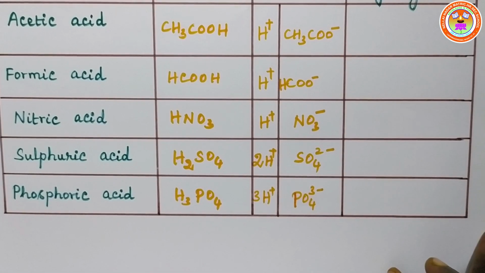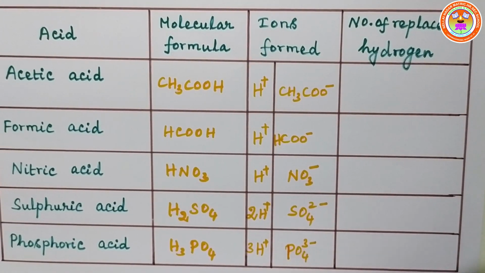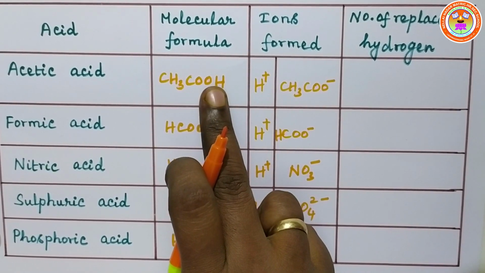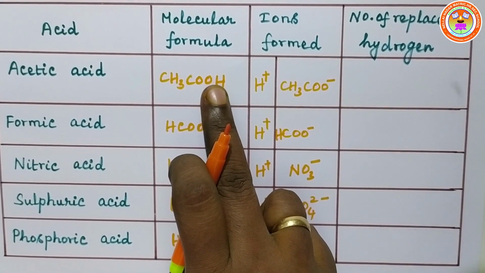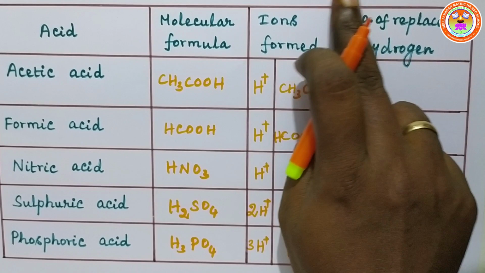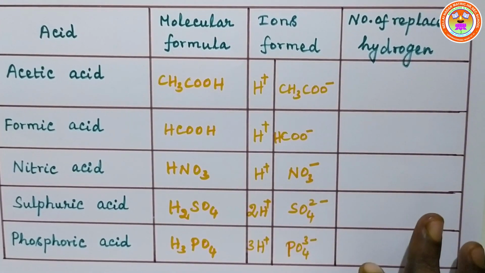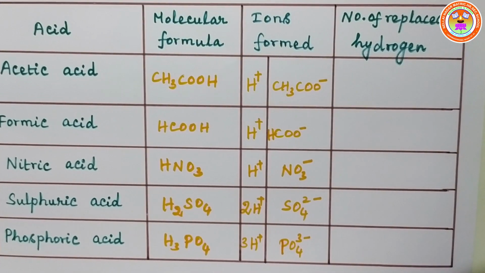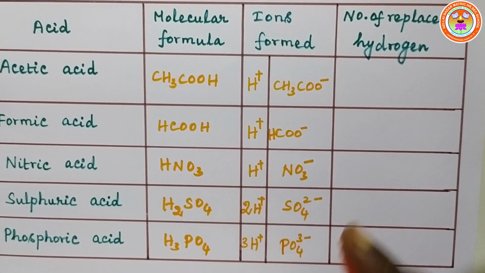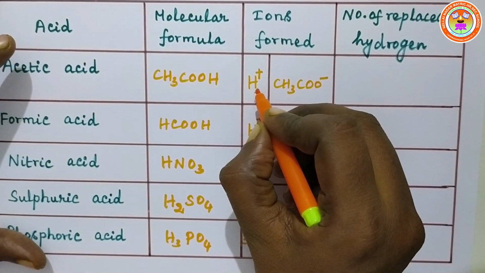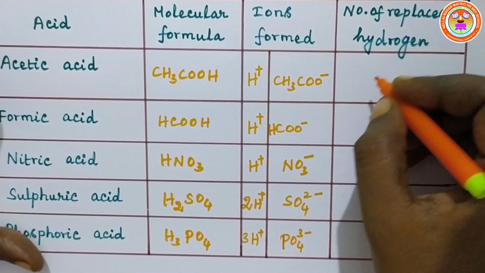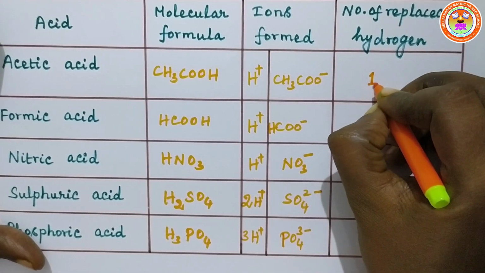Now, depending upon the number of H plus ions produced by an acid when dissolved in water, we have the number of replaceable hydrogen atoms or ions. In acetic acid only one H plus ion is produced, so the number of replaceable hydrogen ions is 1.